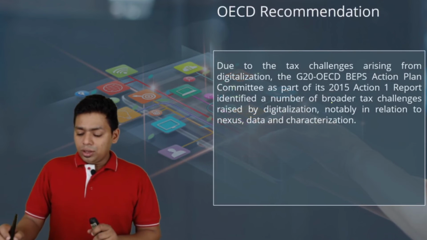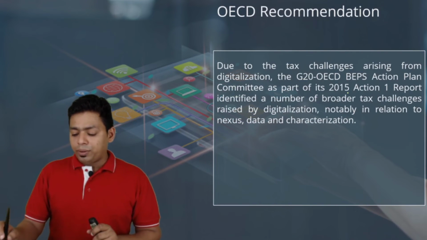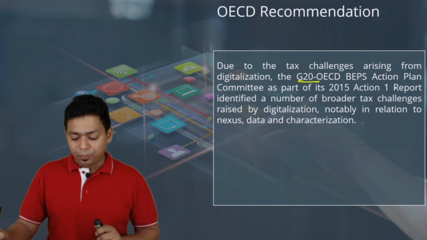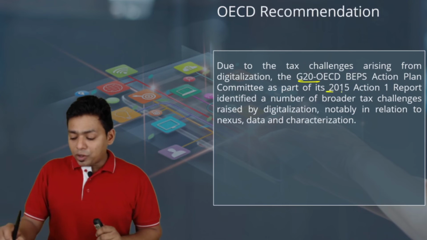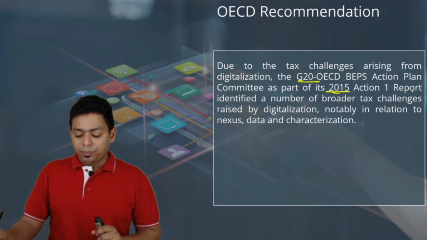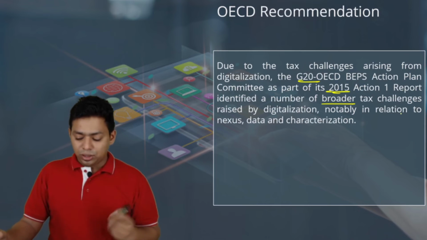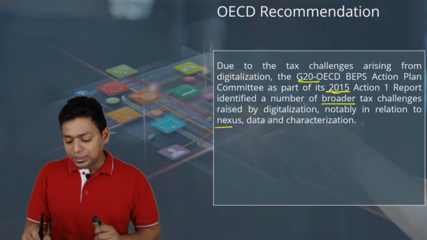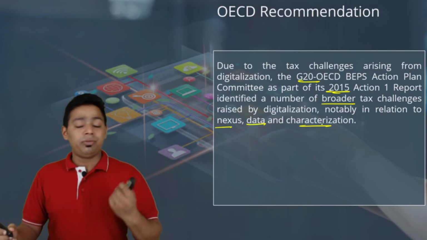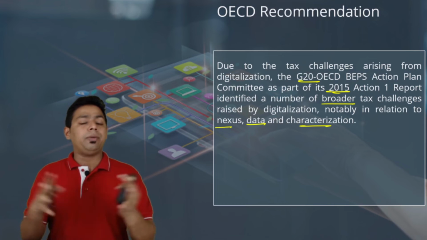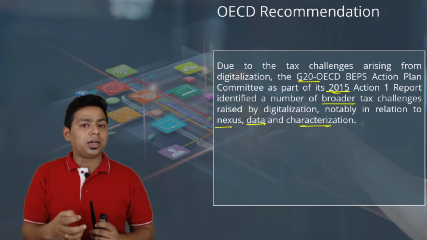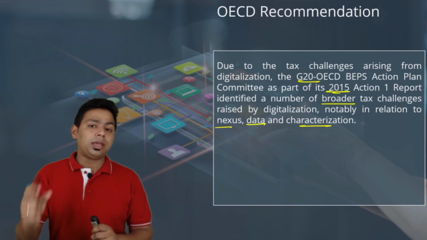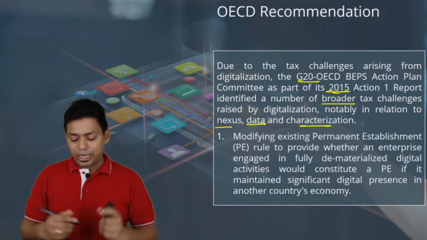Look at this. Due to the tax challenges arising from digitalization, the G20 OECD Base Erosion and Profit Shifting Action Plan Committee, as a part of its 2015 Action Plan 1 report, identified a number of cross-border tax challenges raised by digitalization, notably in relation to nexus, data and characterization. So we were not able to establish the nexus with the country because they will have a server in one country, office in another country, business globally. So it was very difficult to identify how much business they are making from a particular country. But right now it is clear.